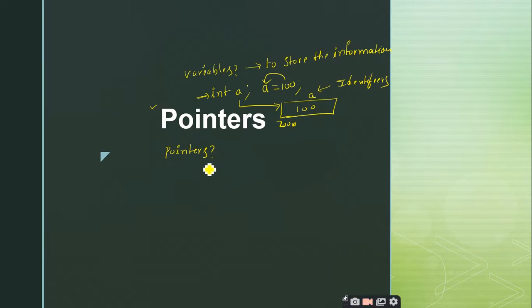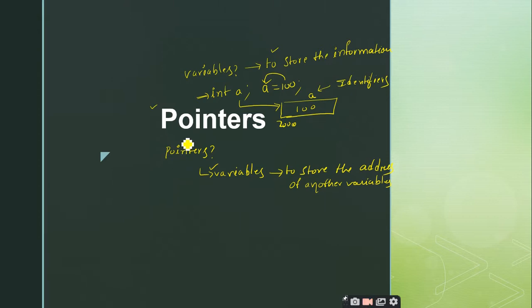But coming to pointers, these are also variables only, but they are used to store the address of another variable. That is the difference between a normal variable and a pointer variable. So the only important point is that variables are used to store the information, whereas pointer variables are used to store the address of another variable.